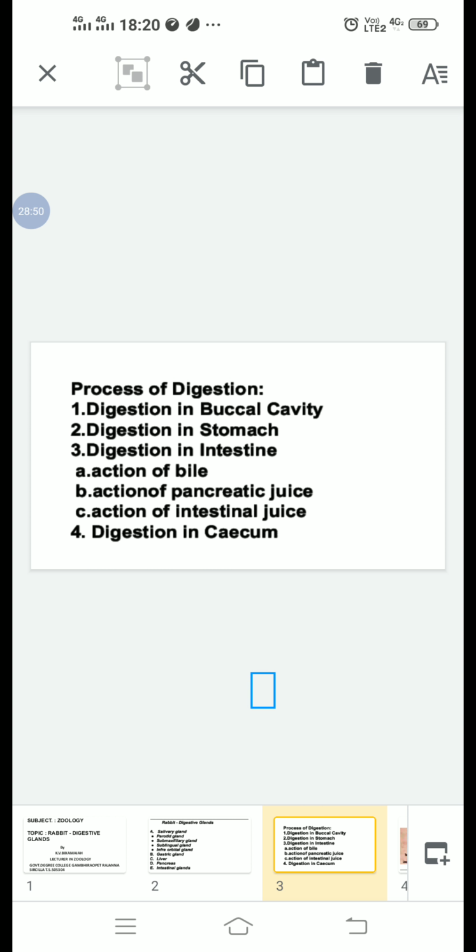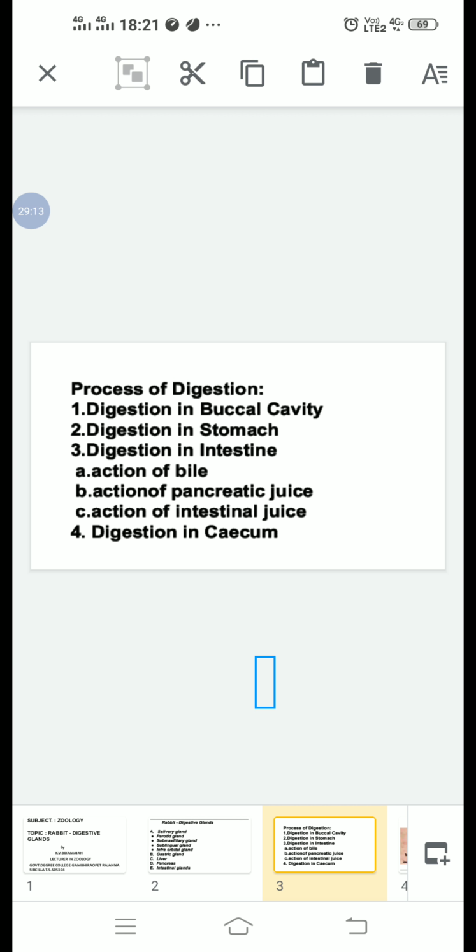Next, action of the intestinal juice. Intestinal juice, succus entericus, contains aminopeptidase, tripeptidase, dipeptidase, maltase, lactase, sucrase, lipase.